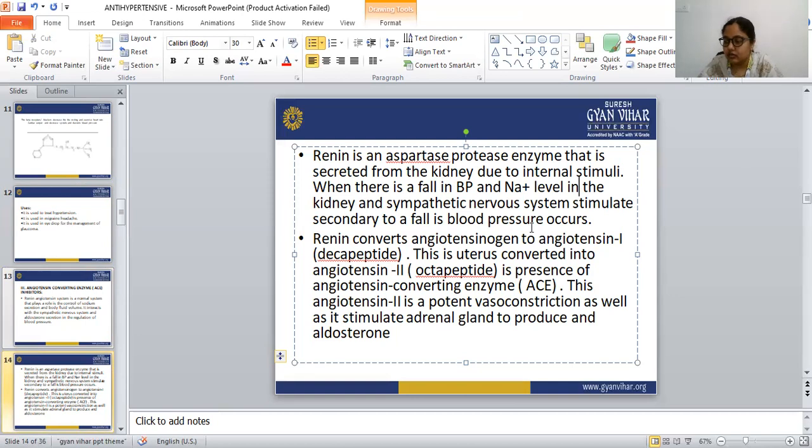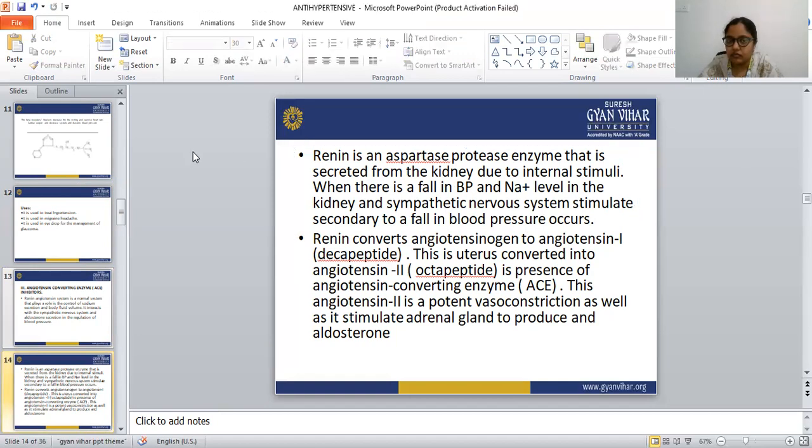So renin is an aspartase protease enzyme that is secreted from the kidney due to internal stimuli.